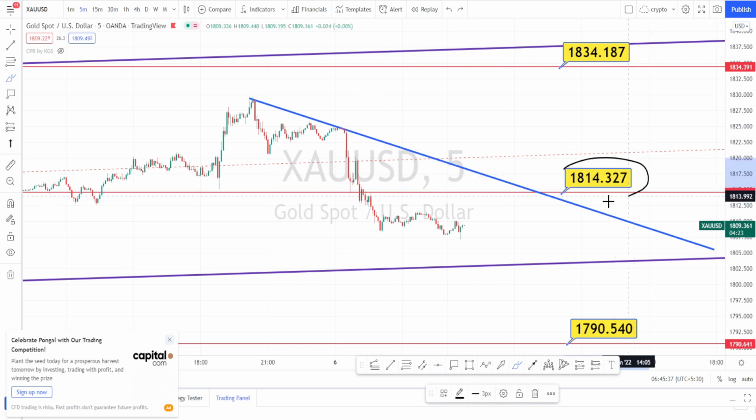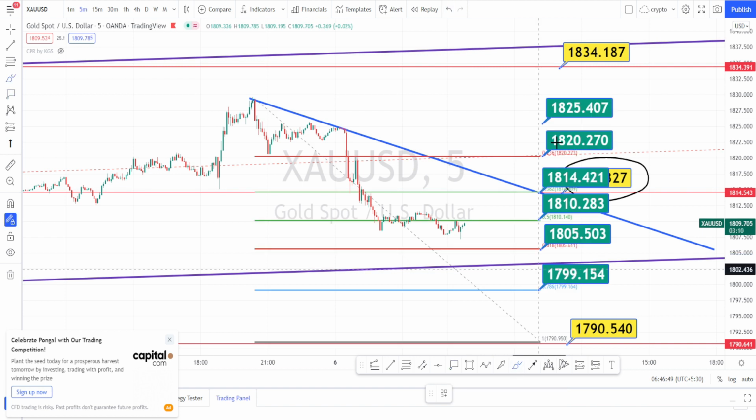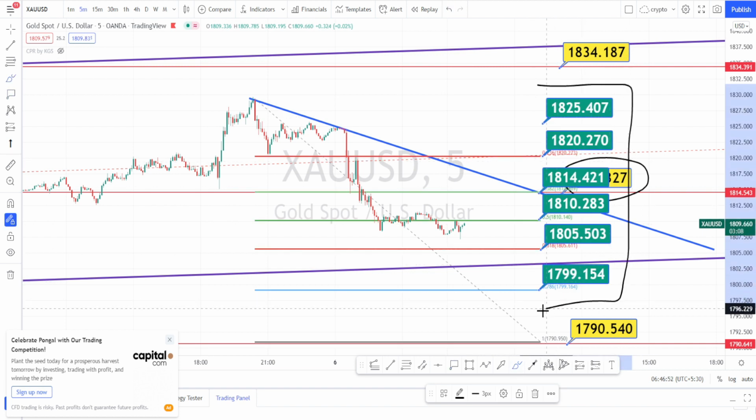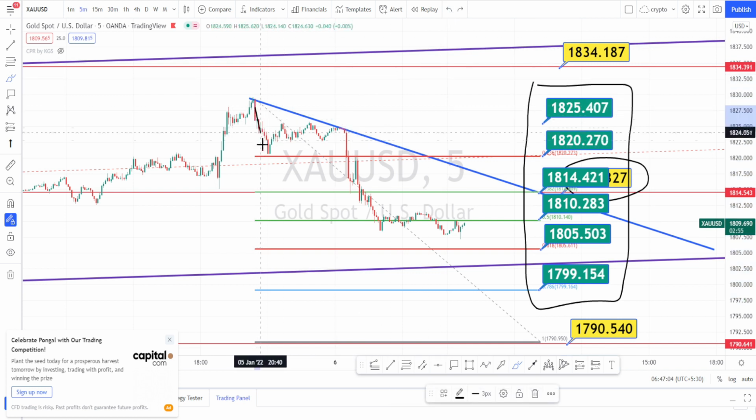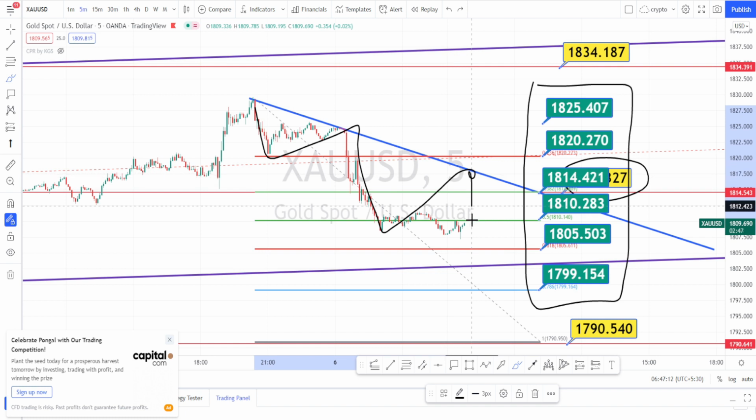Currently this level will be acting as a resistance level for the current price action, and this trend line will be acting as a support level, which is around 1803. Let us mark the support and resistance levels. So these are all the support and resistance levels in 5 minutes time frame. Currently you can notice that the market is slowly on a bearish trend. We can expect it to retrace to this trend line and then bounce back. Only when it breaks this trend line, we can expect a bullish trend reversal.